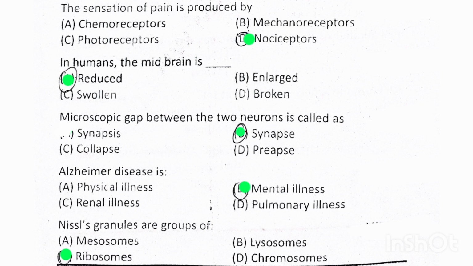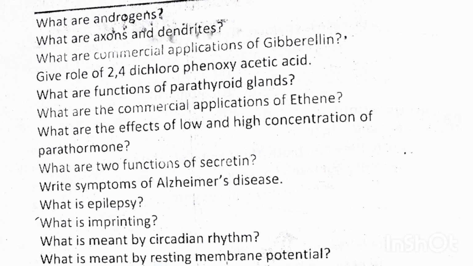In human, the midbrain is reduced. Microscopic gap between the two neurons is called synapse. Alzheimer's disease is a mental illness. Nissl's granules are groups of ribosomes.